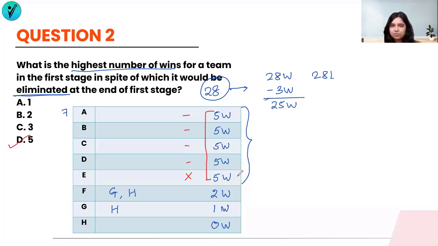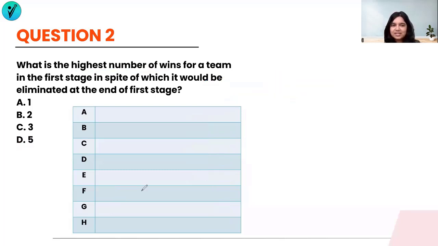As these five have scored 5, all of them have scored 5, but one of them is bound to get eliminated because only 4 can go ahead. And that is the maximum score that you can get and still get eliminated from the first stage. The other example or the other method to solve it or to understand it has to be done only once and only once till you understand the entire set. After this, you will not have time to write down this entire method once again.